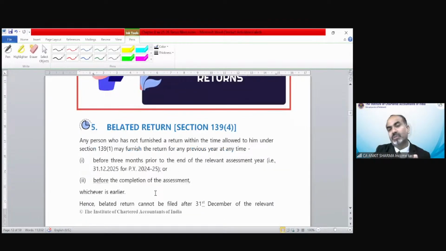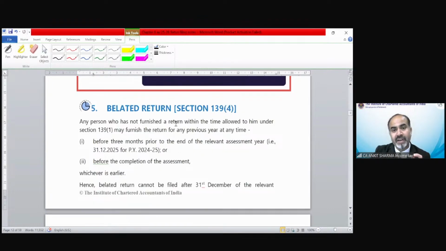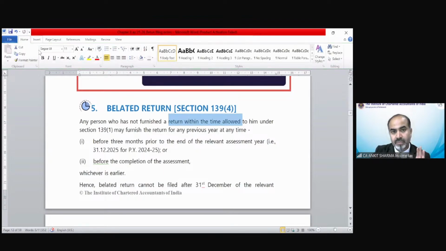Now, belated return. If return has not been filed up to the due date, but is filed after the due date up to the last date, that would be called a belated return. Any person who has not furnished a return within the time allowed to him under section 139(1) may furnish the return for any previous year at any time before three months prior to the end of the relevant assessment year, that means up to 31st December, or before completion of assessment, whichever is earlier.